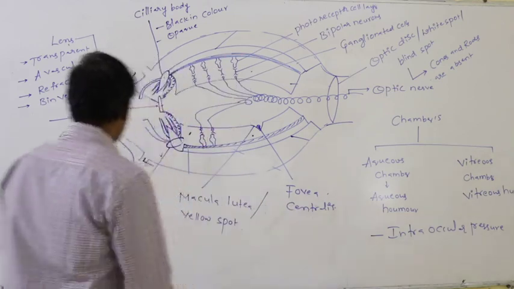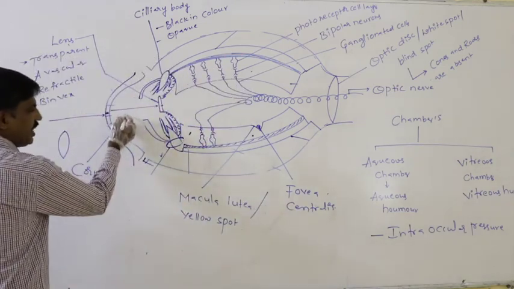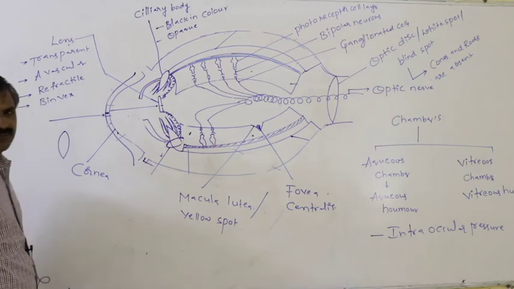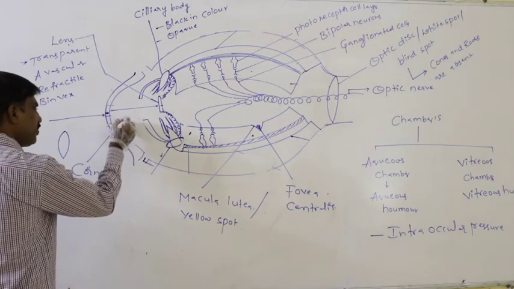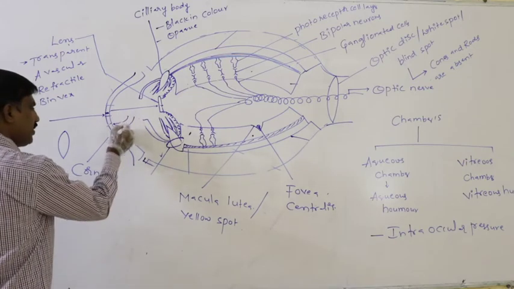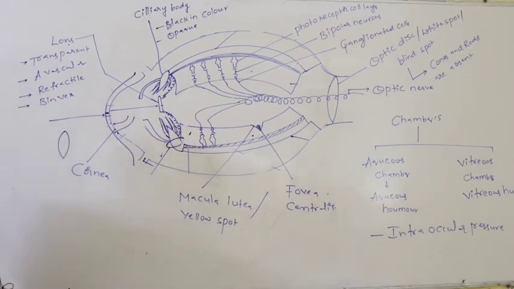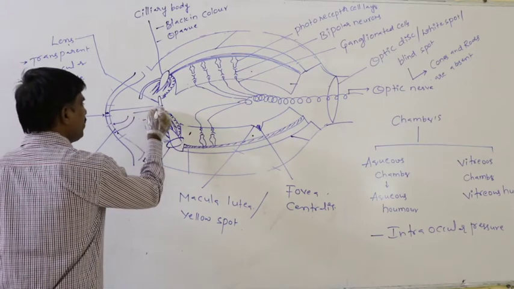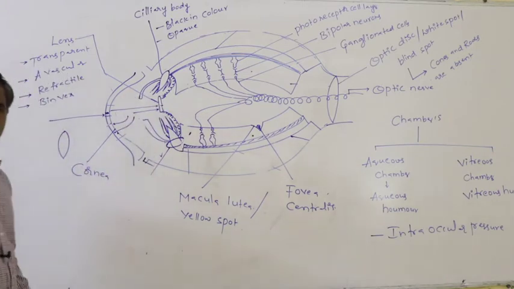The aqueous humor supplies nutrient material to the cornea, to the conjunctiva, and to the lens also.